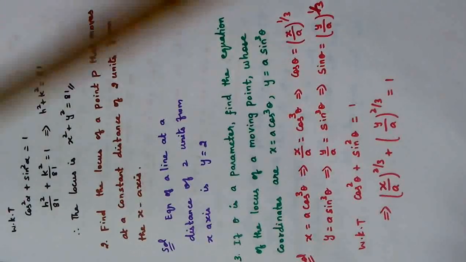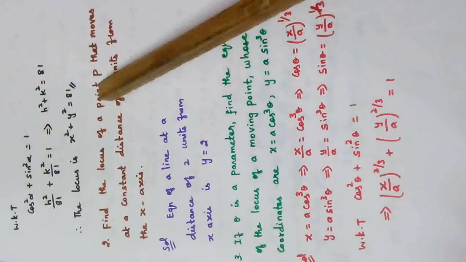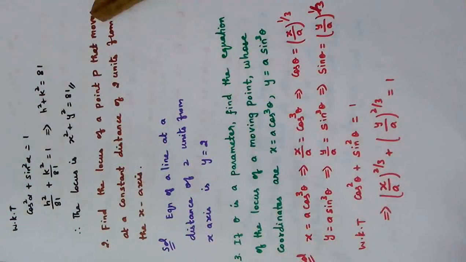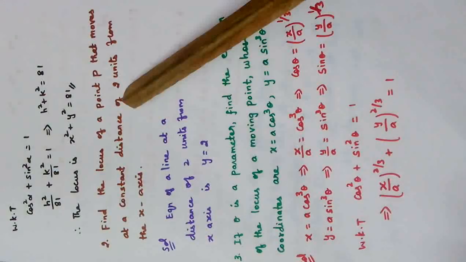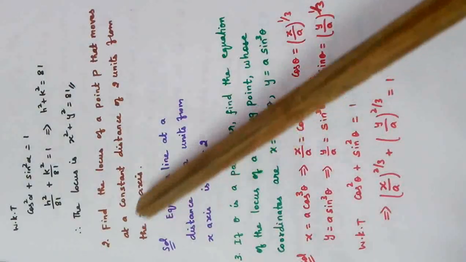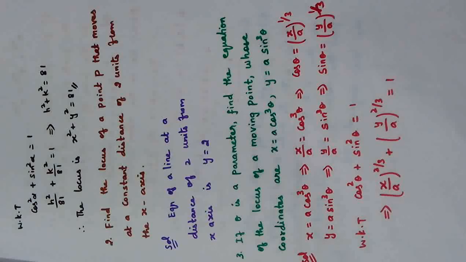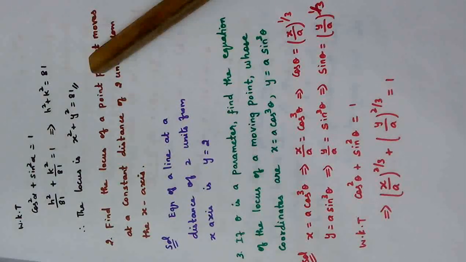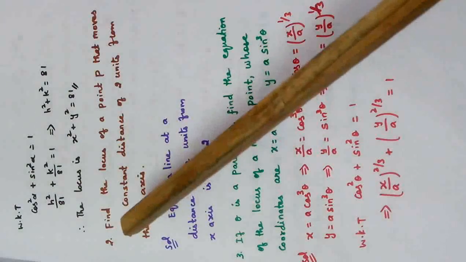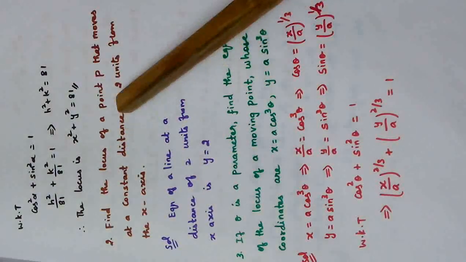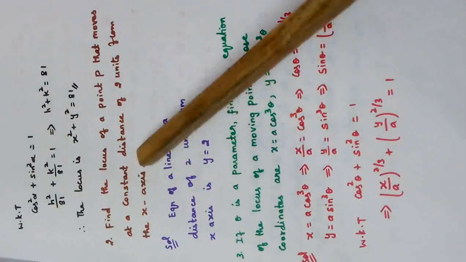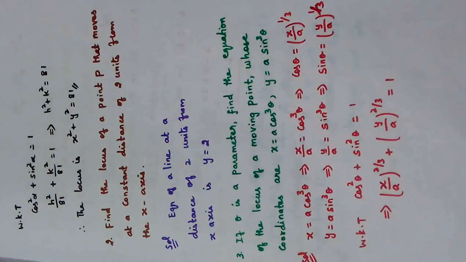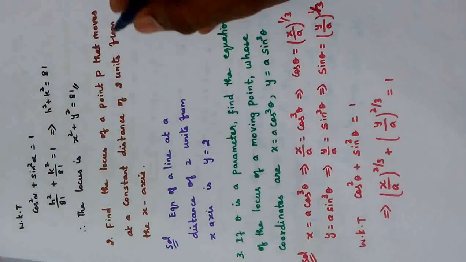Problem number 2. Find the locus of a point P that moves at a constant distance of 2 units from the x-axis. Now you can read the question once again and try to understand the meaning of the question. We need to find the locus of a point P. So this point will move, right? P moves. How does it move? At a constant distance of 2 units from the x-axis. So through a diagram we will try to analyze this.